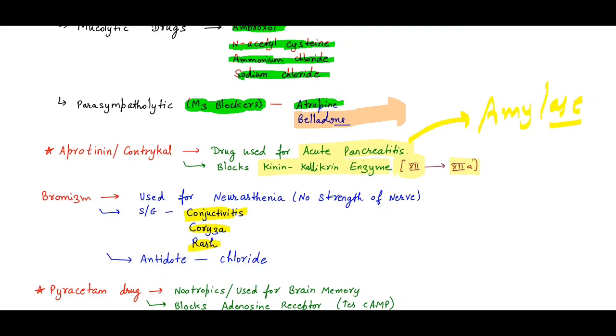Now remember, bromism means bromide, or sodium bromide. Then what antidote will we use for bromism? Sodium bromide, be careful, so it is sodium chloride. So what is the antidote here? That is the chloride antidote.